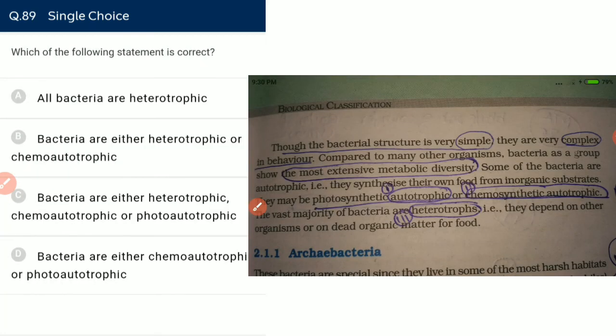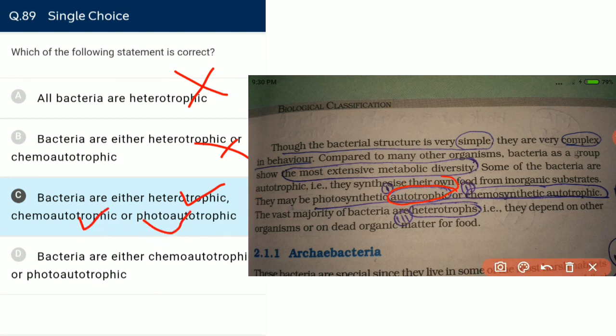Which of the following statements is correct? All bacteria are heterotrophic? No. Bacteria are either heterotrophic or chemotrophic? No. Bacteria are heterotrophic, chemotrophic or phototrophic? Yes, this is the correct statement. Bacteria may be photosynthetic autotrophs, they can be chemosynthetic autotrophs, and the majority of bacteria are heterotrophs.